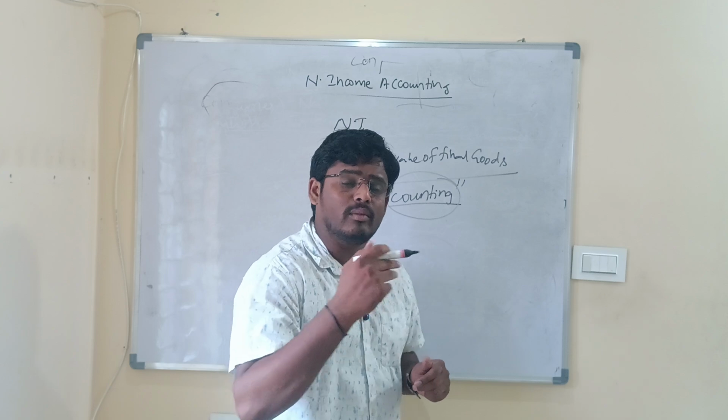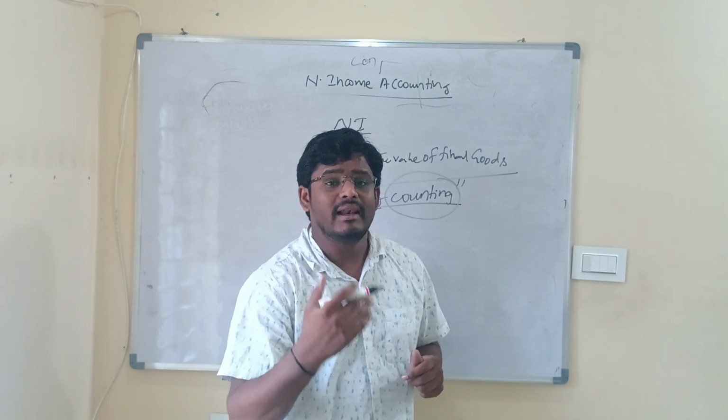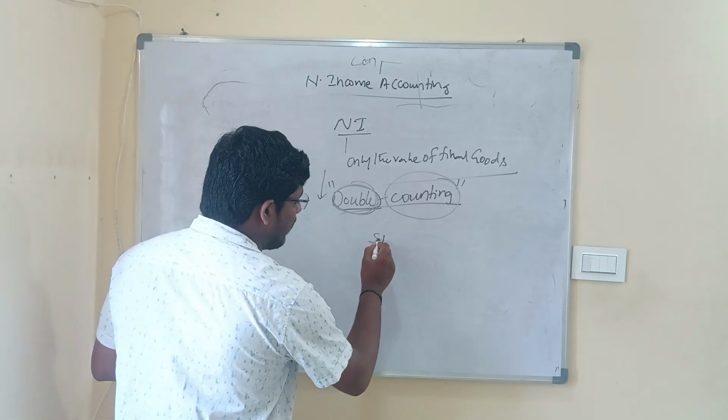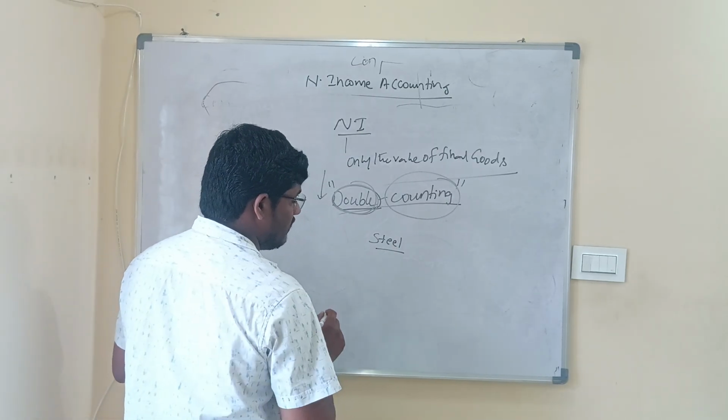Now how may the inclusion of intermediate goods lead to double counting? For example, suppose we have one company that has manufactured steel.